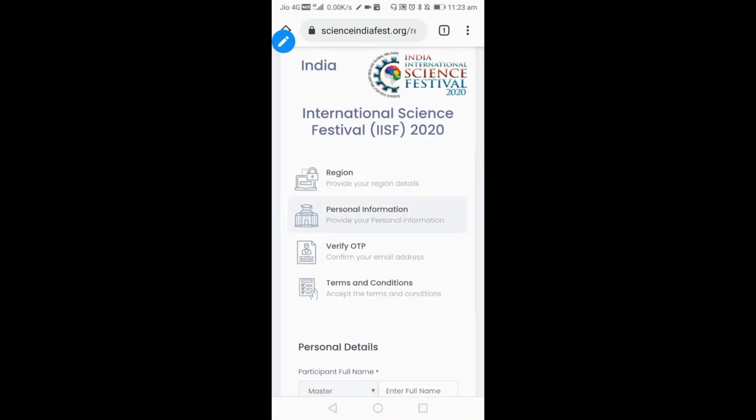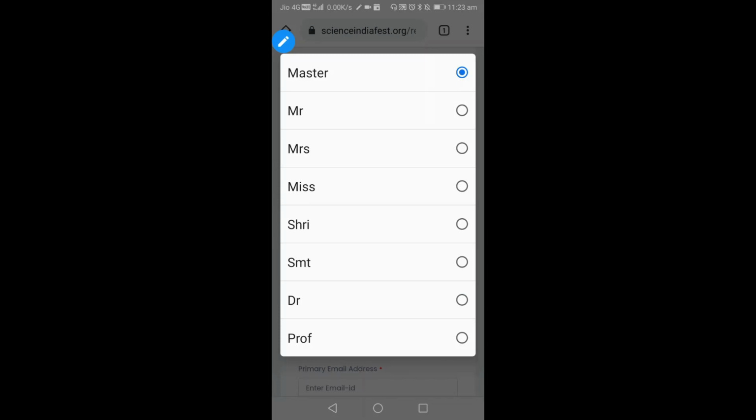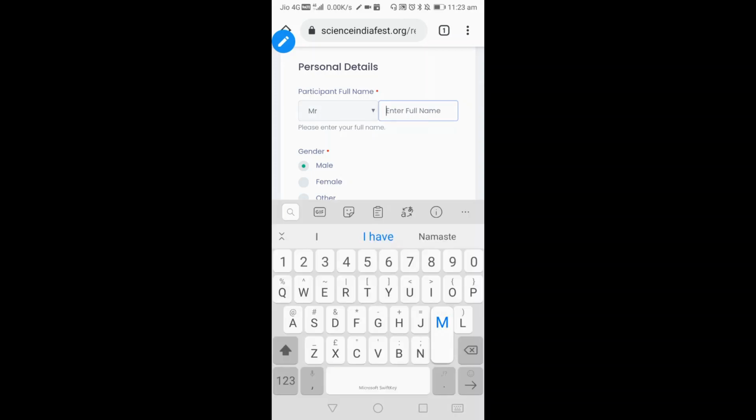This next step is the personal details. How to fill this one? If you are a student, you select Master, then you fill in your details. Let me select mine. I will type my complete name here.